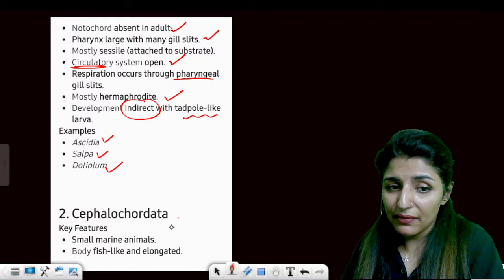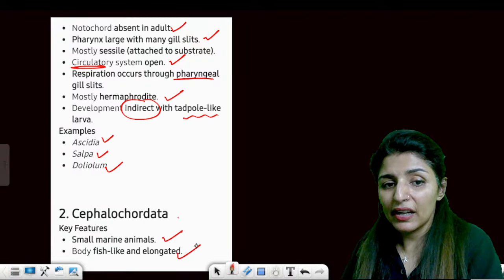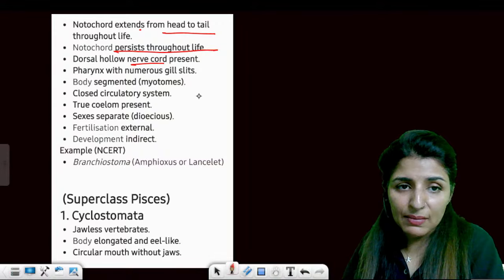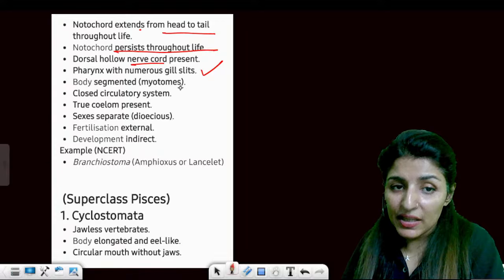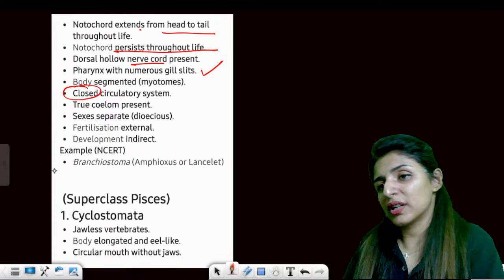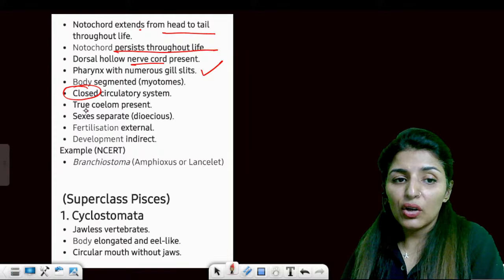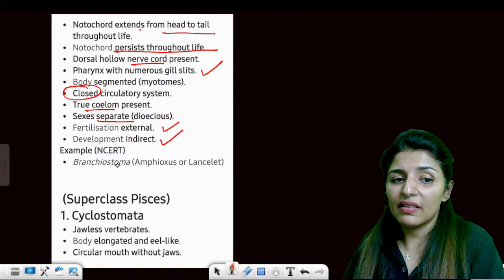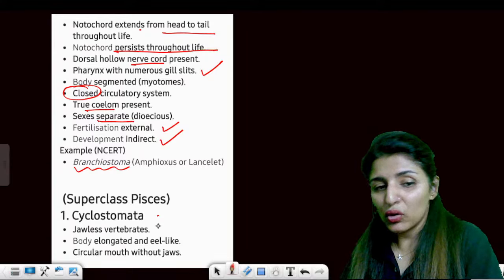All these are examples. Cephalochordates: marine, fish-like, elongated, notochord head to tail, persists throughout life. Rest is about notochord, nerve cord, which is similar. Gill slits, body segments are present, closed circulatory system. Okay. True coelomates, sexes are separate, external fertilization, indirect development. Example is Branchiostoma. Then coming on to chordates.